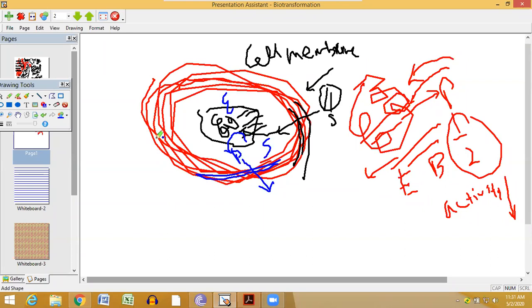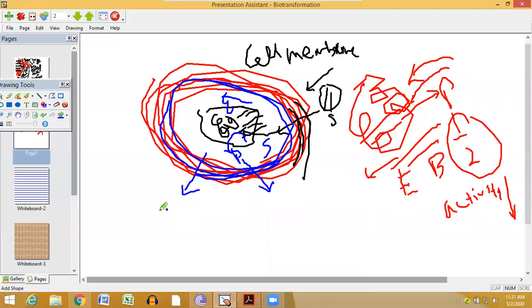Now since we know recombinant DNA technology and how proteins are expressed, you can understand two more concepts here. When you use the whole cell, you can use it in two ways.